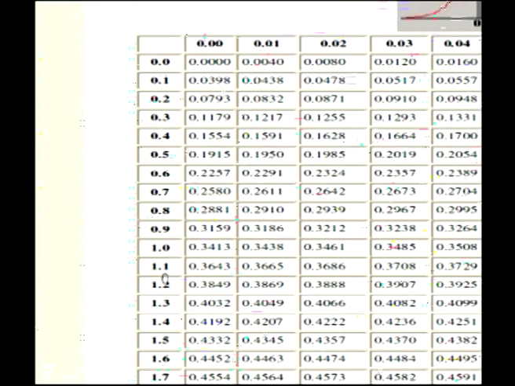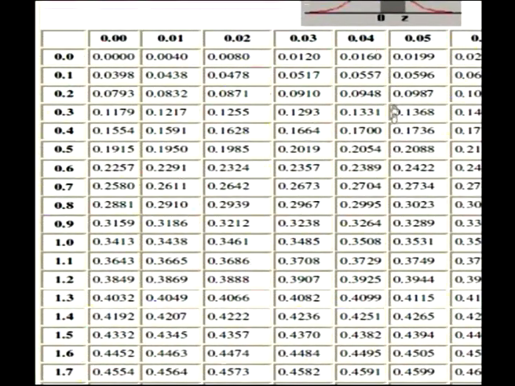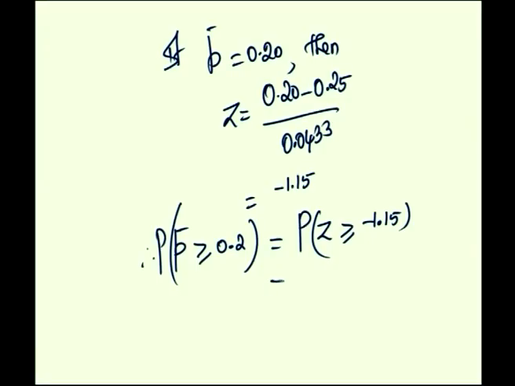So, 1.1, then for 0.05 we look, and this is the value 0.3749. This is equal to 0.5 plus 0.3749, which is equal to 0.8749.